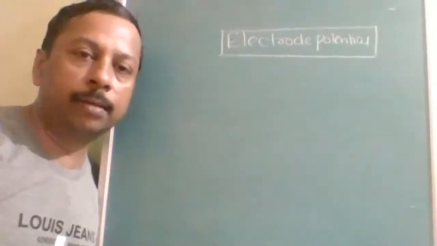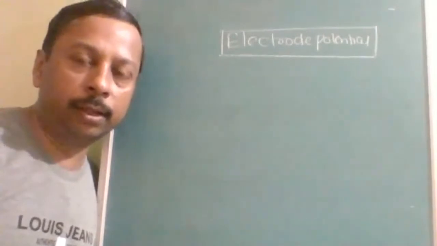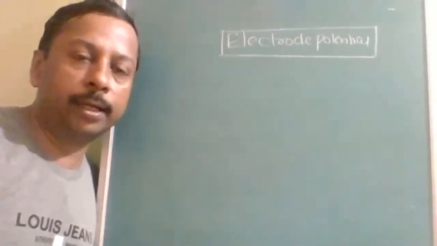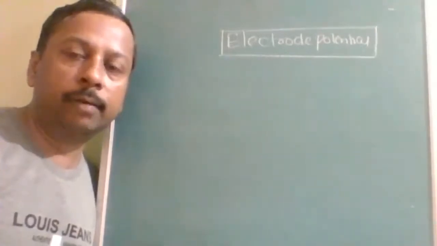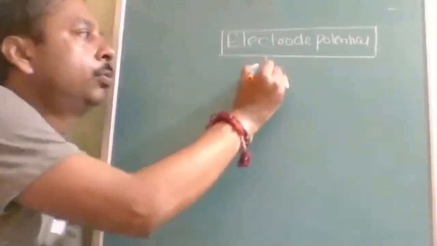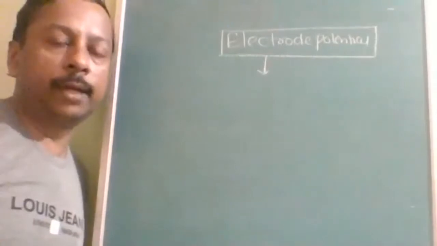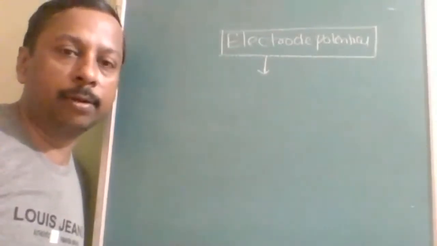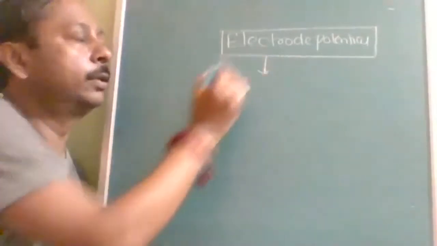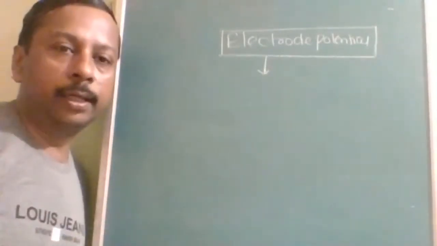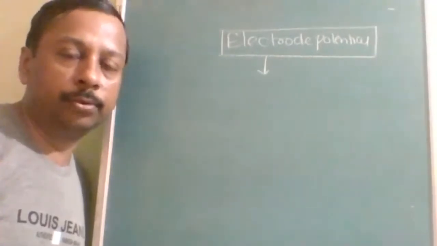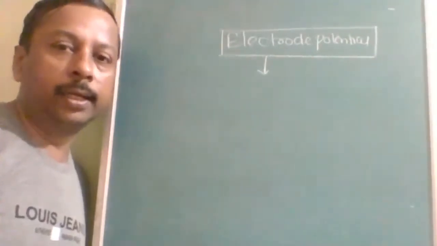Some metals have a better tendency to lose electrons, and they act as an anode, and some metal ions have a better tendency to gain, and they act as a cathode. To compare the relative tendency to lose or gain electrons, a physical quantity called electrode potential is measured. It is common for both losing tendency and gaining tendency.